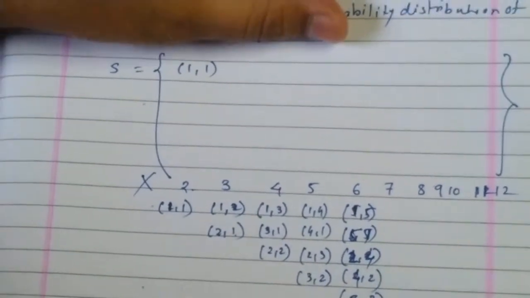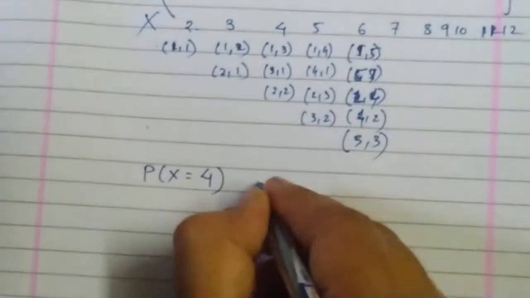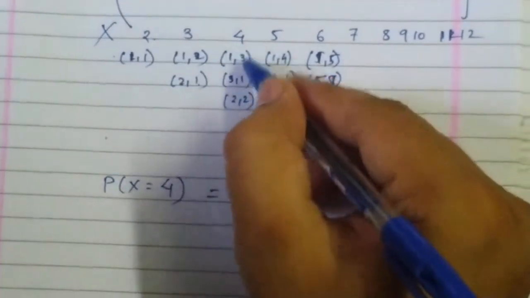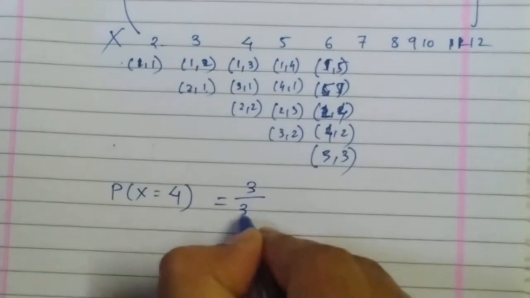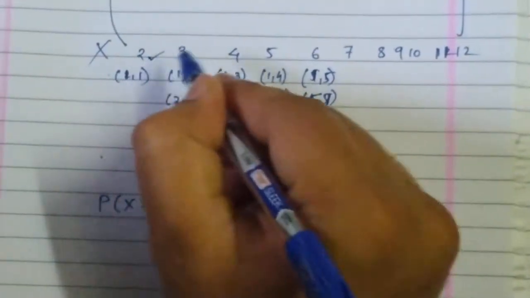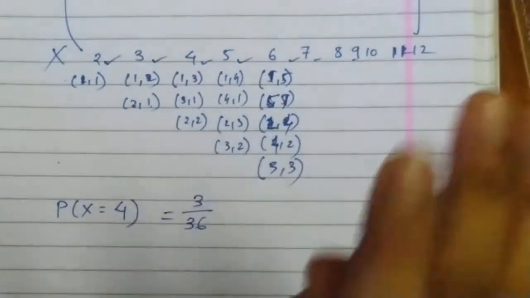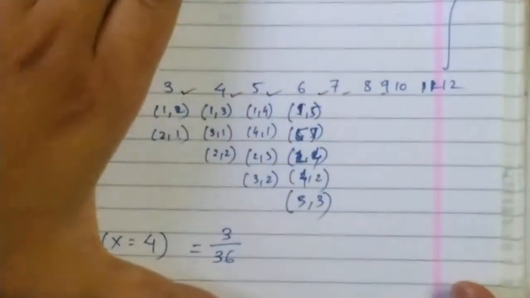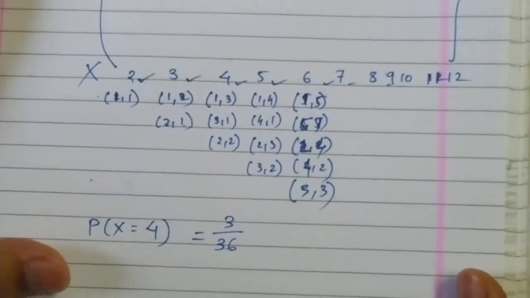So there are a total of 36 elements. If I want P of X equal to 4, then see, there are only 3 elements which are giving the sum 4. So 3 by 36 is the probability. This way you can find the probability corresponding to 2, 3, 4, 5, 6, 7, 8, 9, 10, 11, 12. So the rest I am going to leave to you. I hope you will be able to get the answer.